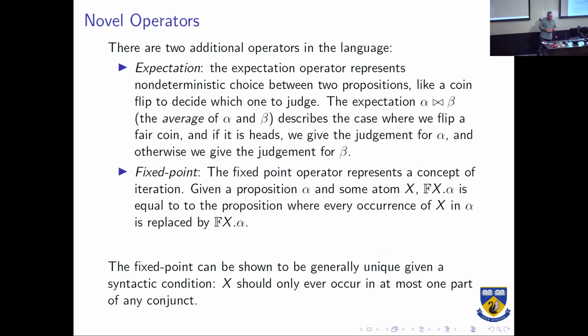And we add in 2 new operators that really capture the idea of putting these decision-making protocols together. The first one is an expectation operator. So what do we expect from 2 judgments? So if you think of it as a decision-making protocol, we flip a coin. If it comes up heads, we evaluate alpha. If it comes up tails, we evaluate beta. Okay? And assuming it's a fair coin, we're basically just taking the average of the probability of alpha and beta. So it's just giving us a non-deterministic choice or an even choice between alpha and beta.